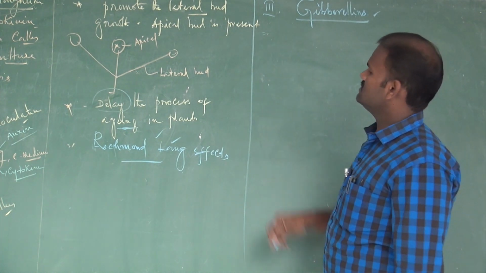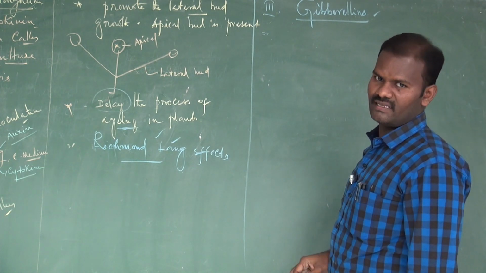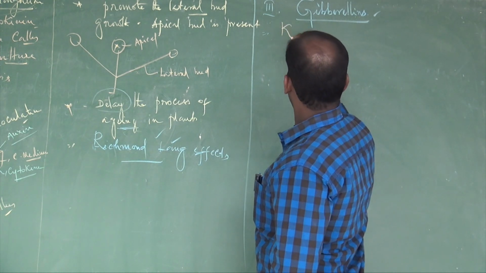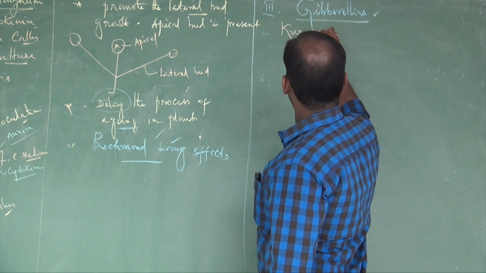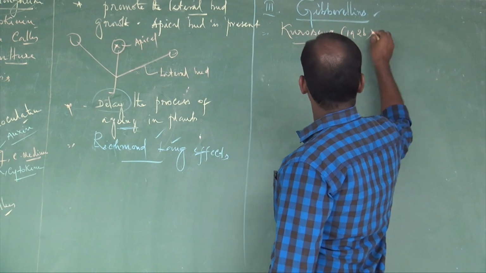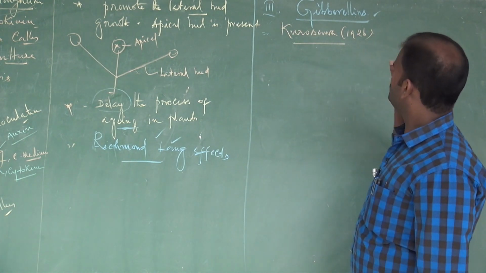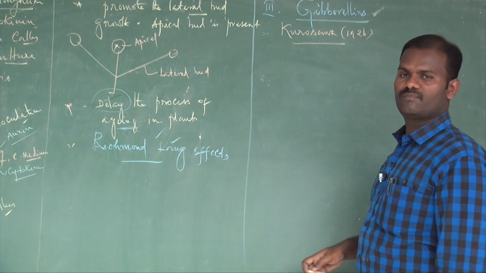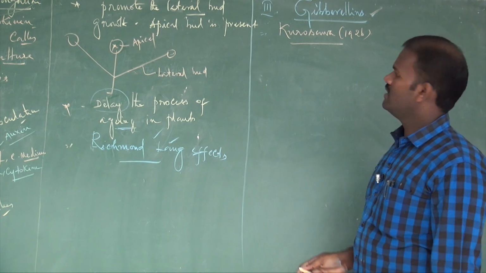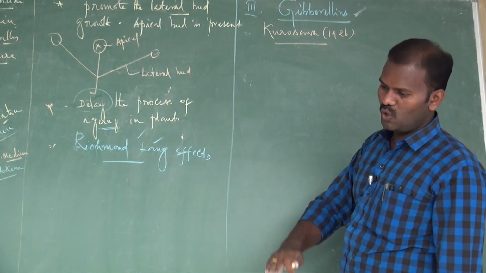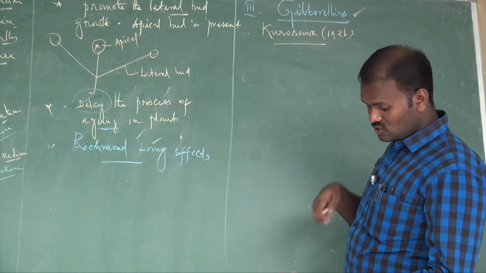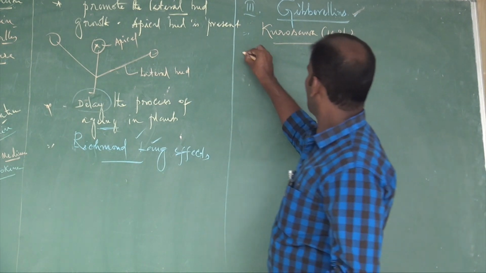It was first discovered by Kurosawa, a Japanese scientist, in the year 1926. Kurosawa was the first person to identify these gibberellic acids. How did he identify them? He observed the rice plant. Some of the rice seedlings showed much taller growth than the other seedlings. This caused extraordinary elongation of internodes.